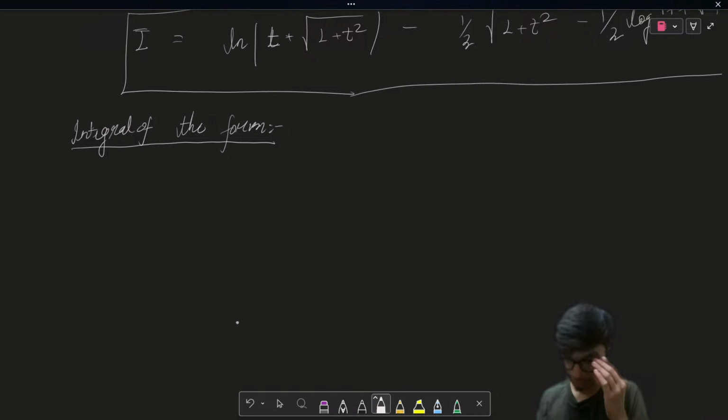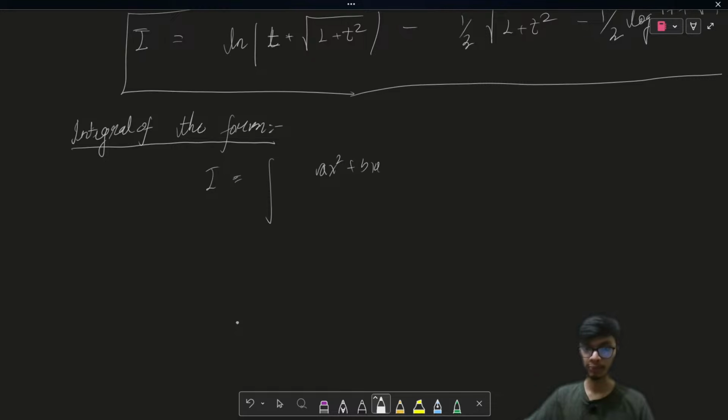Let us say the integral form is you have some quadratic ax square plus bx plus c, and then the whole divided by dx plus e, and then we have square root of another quadratic.